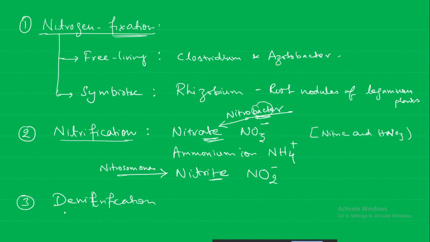Again, it is given back, and it is coming out in the form of nitrogen gas. This is done by the bacteria Pseudomonas. So Pseudomonas will convert these nitrates in the soil into atmospheric nitrogen.